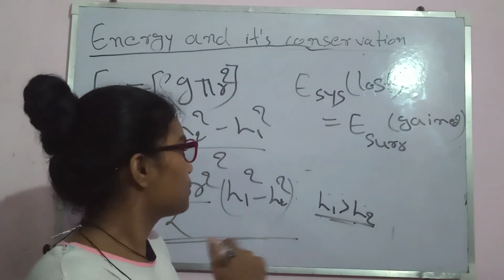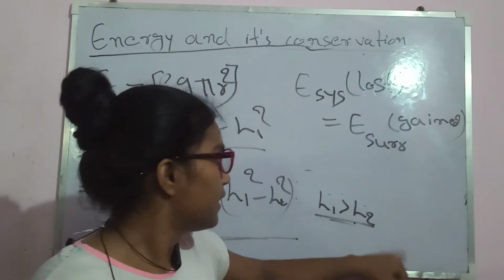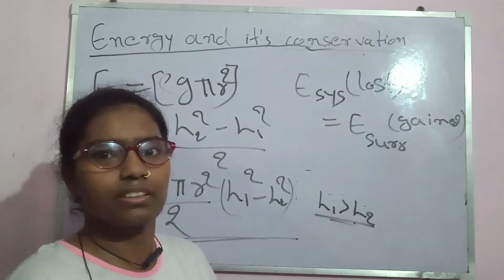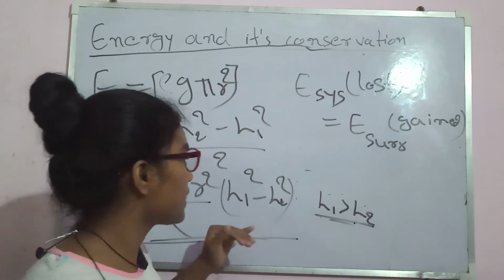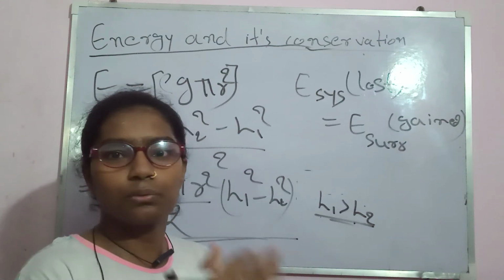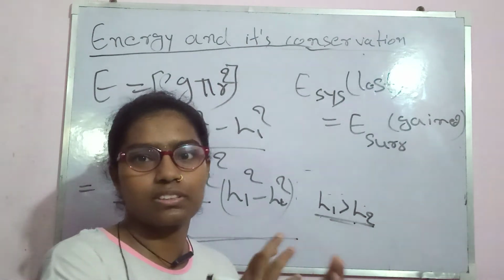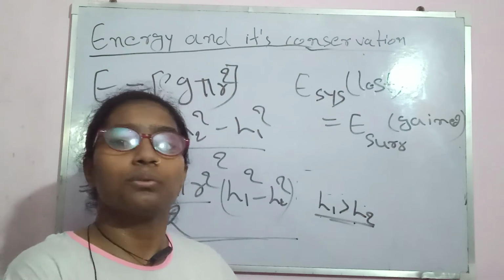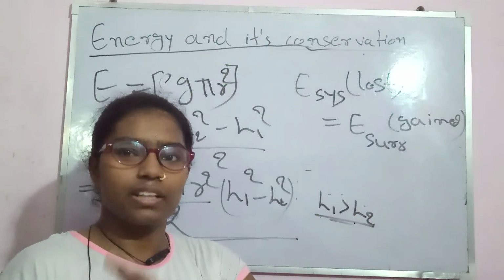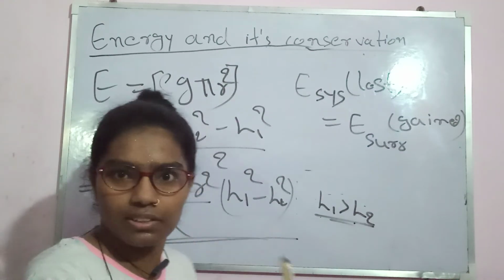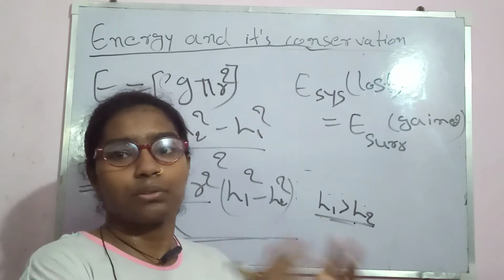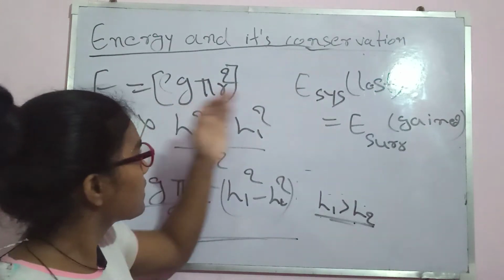And here I'll try to tell you one thing: whatever our experiment is, it doesn't matter, with each experiment we can make sure that there is one part of our system and the other part is our surroundings. So there must be one part from where the energy transfers to the other part. Maybe sometimes it transfers from system to surroundings, maybe sometimes from surroundings to system, but the total sum must be constant. And this is the way to calculate.